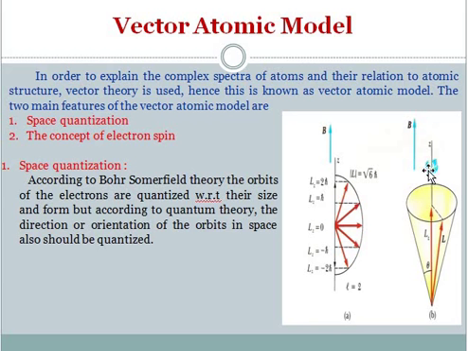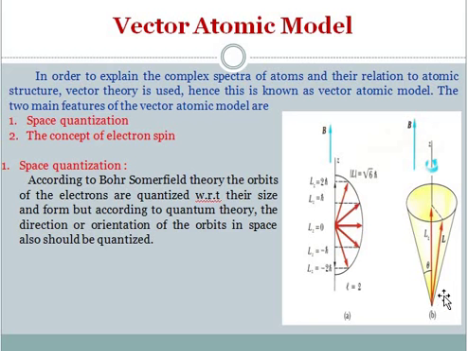To specify this, we assume an electron revolving in a circular orbit is equivalent to a circular current. Hence, it produces a magnetic field. When an external magnetic field is applied to the atom, the electron orbit should be oriented with respect to the applied magnetic field. According to quantum mechanics, the orientation or direction of orbits in space should be quantized. In other words, it selects a discrete number of possible orientations of the orbits. So this is known as space quantization.